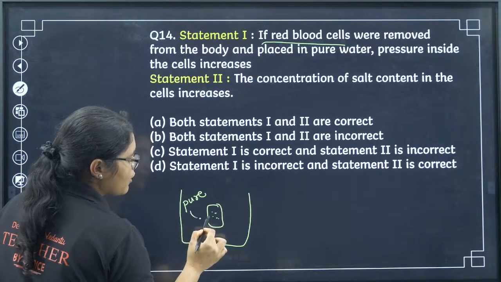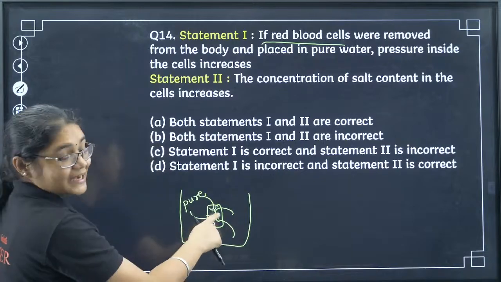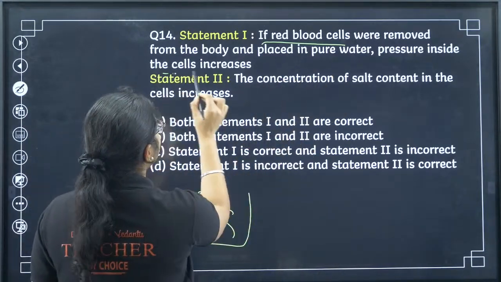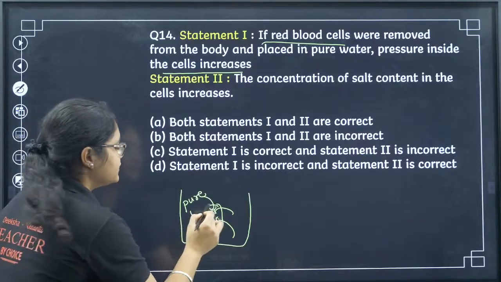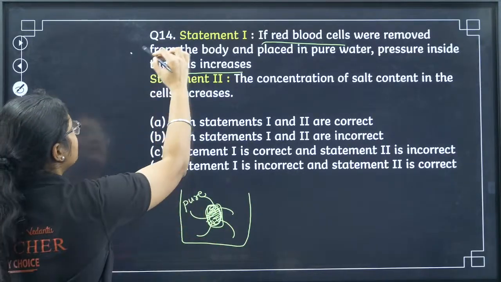So what will happen? Water will flow inside. Water will flow inside this one, as a result of which, the cell placed in pure water, the pressure inside the cell will increase. So statement 1 is correct.